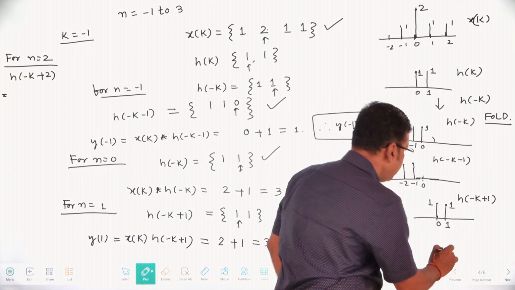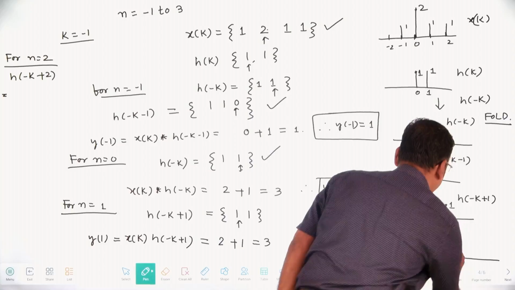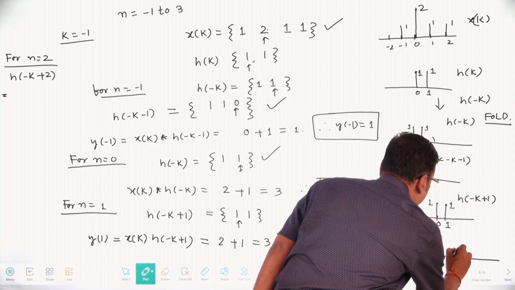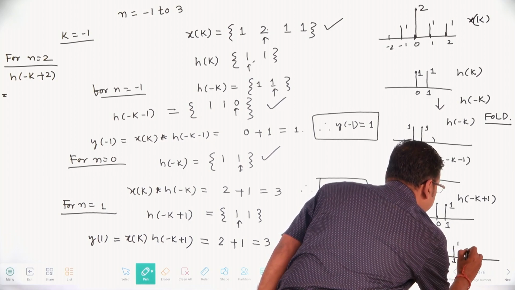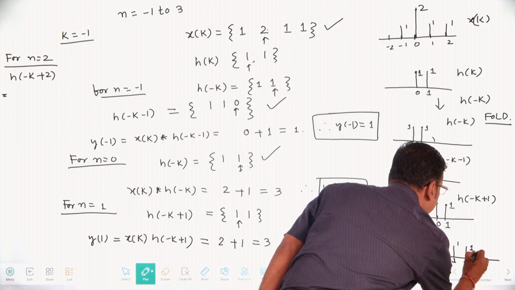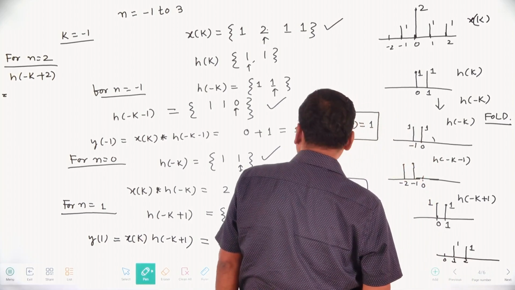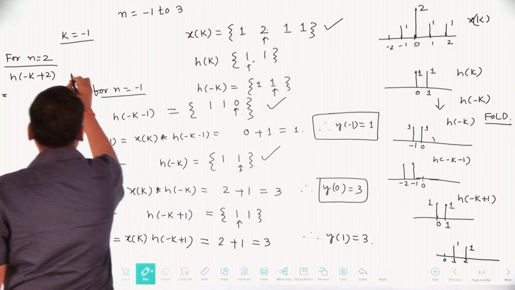Whatever this, you will get h of minus k plus 2. The 0 goes to one position, number 1 here.